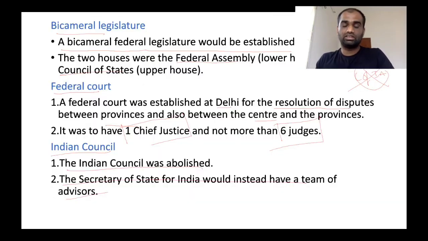So now these are the constitutional developments that happened under the British government during the period of 1757 to 1935. Now these topics are very important not only from a prelims perspective but also from a mains perspective. Questions can be asked from a mains perspective also. Yeah. So learning this topic is very important for you.